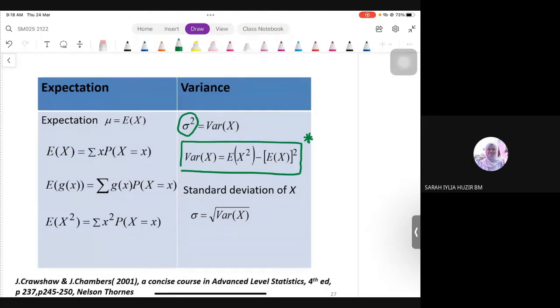Okay. How do we find EX squared? So, nak cari EX squared, lebih kurang macam EX, but then you just have to square every single X. So, summation of X squared times with its probability. Only X yang awak kena squarekan. Probability stay as it is. Okay, tak apa, nanti kita buat soalan. And then last part, the question can ask for standard deviation. Standard deviation kat sini tak berubah. It's the square root of variance.